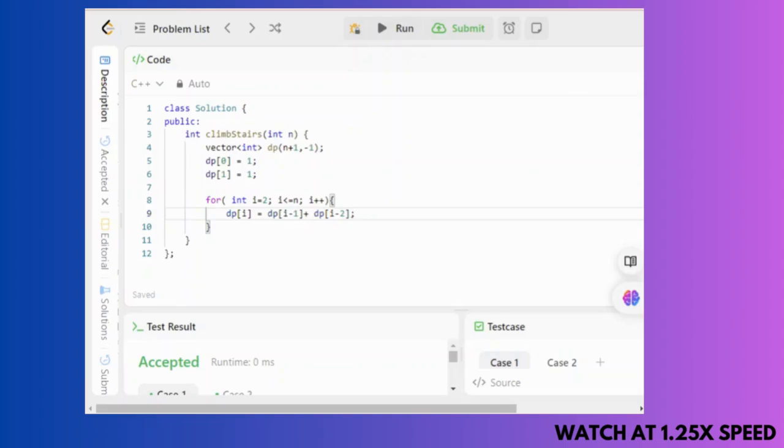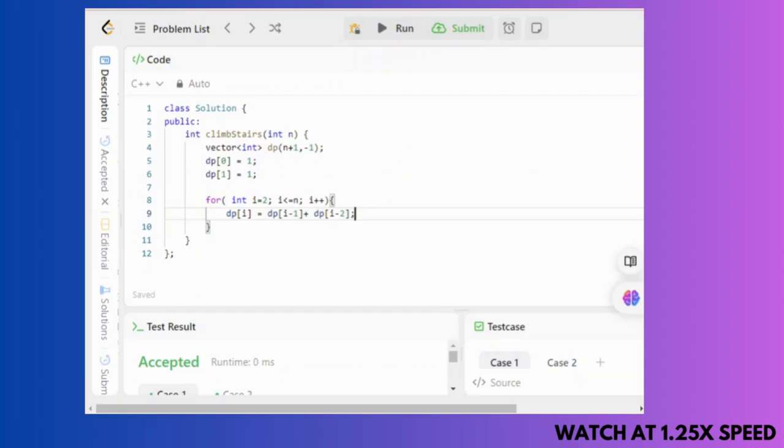The reason for starting from 2 is that we have taken the two base cases, 0 and 1. If n equals 0, it means there is no need to move further; you only have one way, that is staying at the 0th step itself. And if n equals 1, then there is one way of reaching the top. Similarly, since those two steps have been done as base cases, I will start from i equals 2.